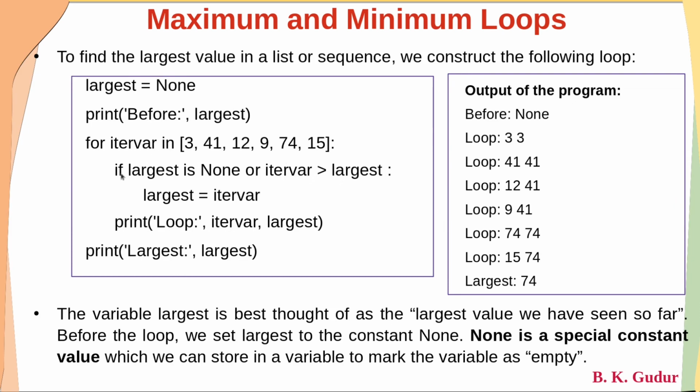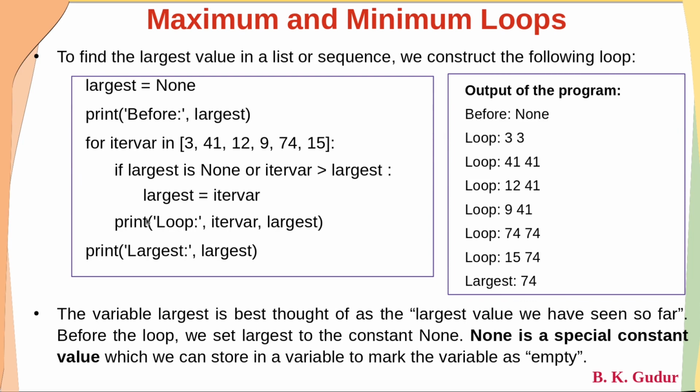When this if condition starts executing, first this expression is evaluated. Initially, largest is None, so it will be true. When it is true, it comes here and largest becomes equal to the first iter_var value, which is 3.